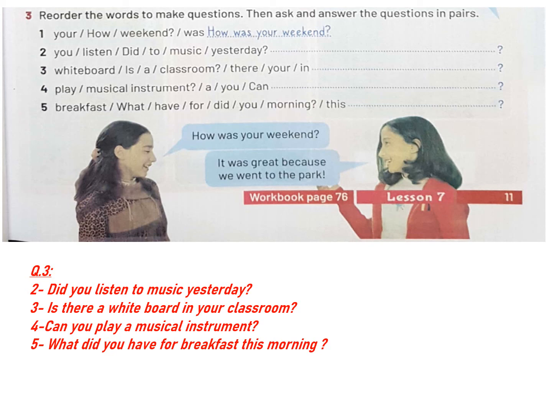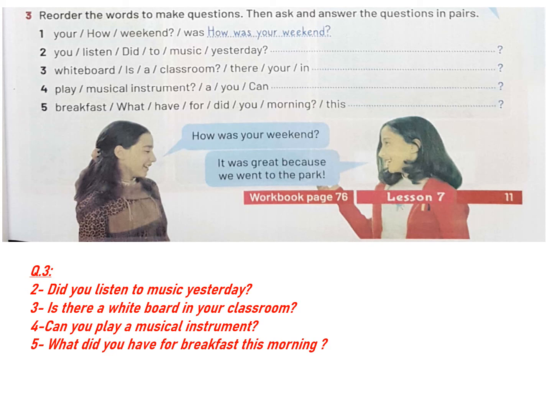Number 2, you listened to music yesterday. So the question will be, did you listen to music yesterday? Number 3, whiteboard is a classroom. There you are in. So it will be, is there a whiteboard in your classroom?